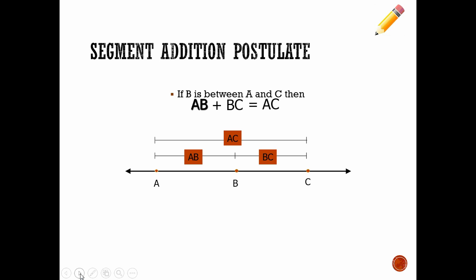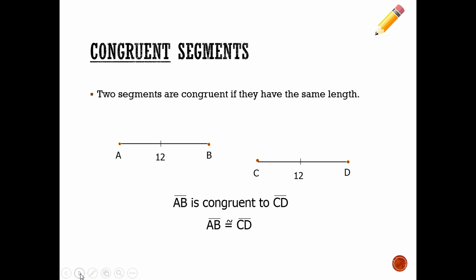It makes sense. Segment addition tells us that we can certainly go ahead and add segments or think about segments being added together and use numbers then to calculate missing lengths. So what happens when those segments have the same length? This is where that word congruent comes in. Congruent segments. Two segments are congruent if they have the same length.